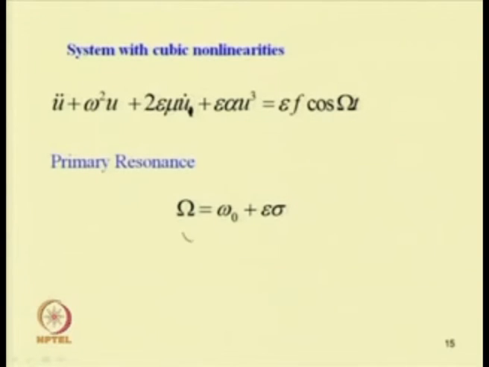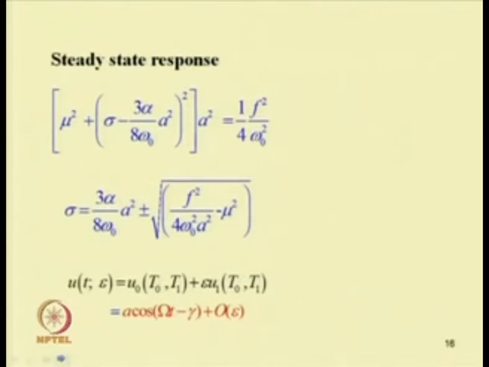When we are discussing the primary resonance condition, that is omega is nearly equal to omega 0 plus epsilon sigma, where sigma is the detuning parameter, we already know that for the steady state response we have to apply the method of multiple scales.